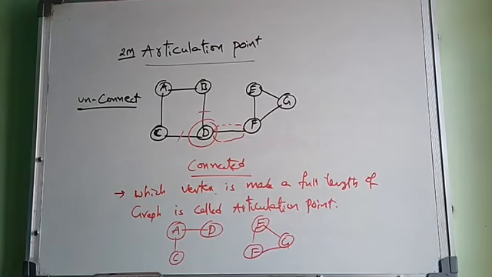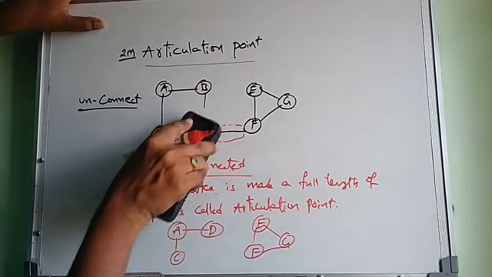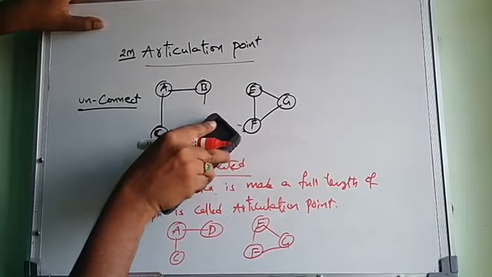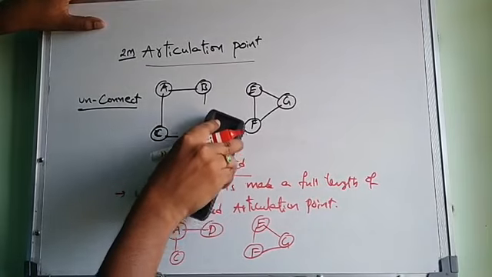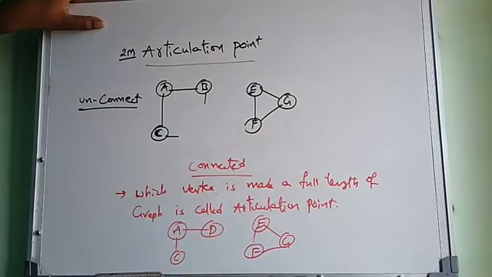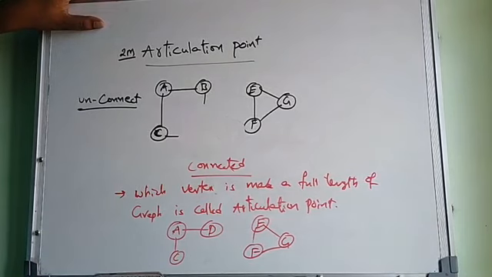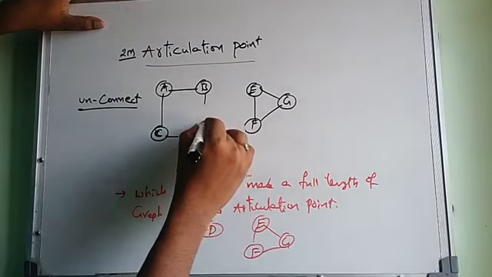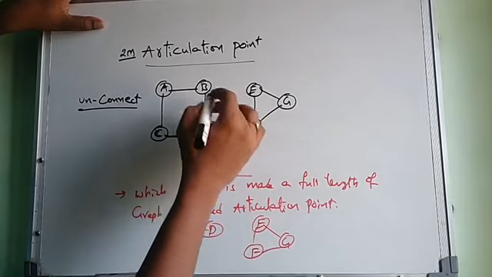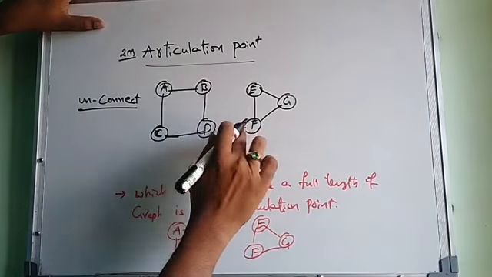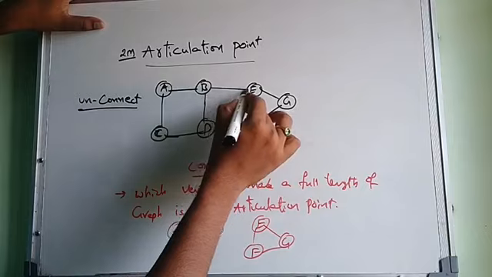So from this example, I take another portion. Please observe carefully. I take D. Just assume there is no connection, and I will connect to this one.